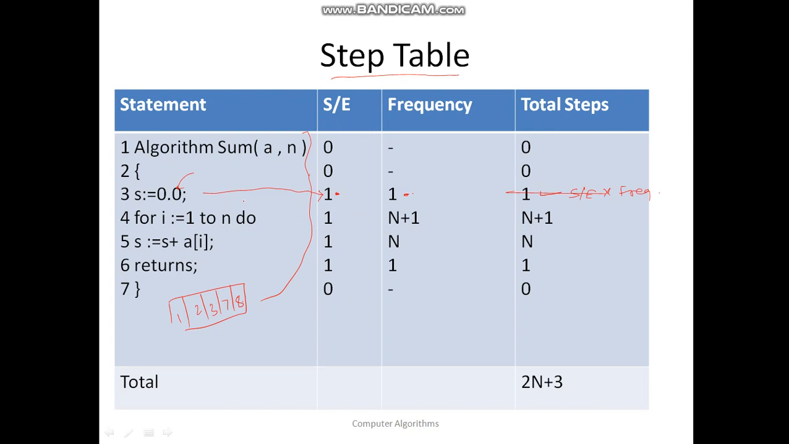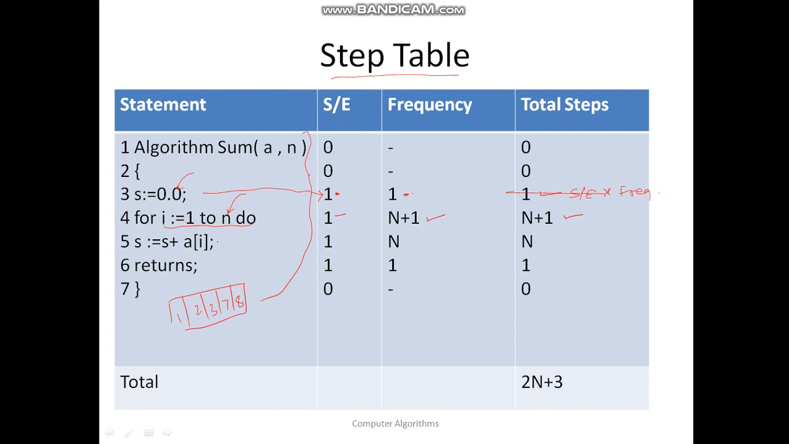Then again, how many times is control going to come here? It is going to come once. After coming here, how many times is this instruction going to be executed? It is going to be executed n plus 1 times. So why are the total steps n plus 1? Every time this will be in a loop. First time it will be called, second time, third time, fourth time, and so on. So here it is called n plus 1 times. Its frequency is n plus 1 and the total number of steps is n plus 1.